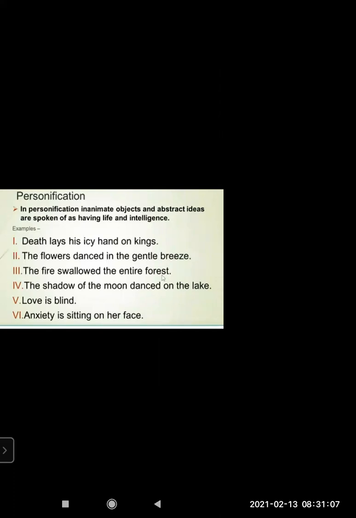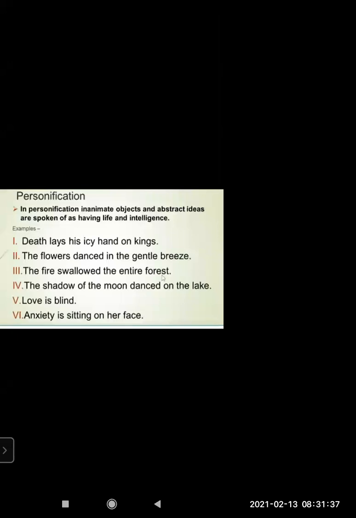That means they can think. Human beings and living things like animals think at their own level of intelligence, right? In the same way, abstract ideas which we can't see, non-living things that we can only feel, are given human qualities or the qualities of living things. Let's see the example, then you will get a clear idea.